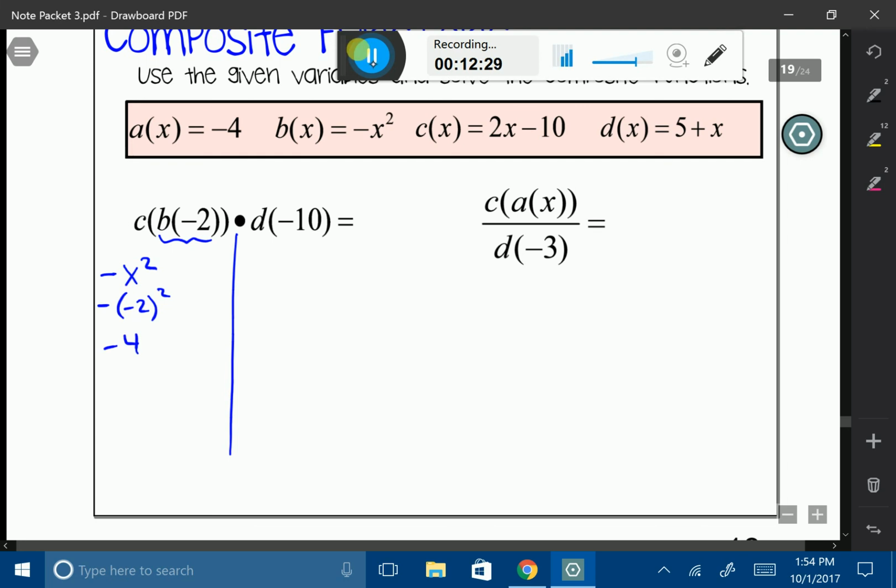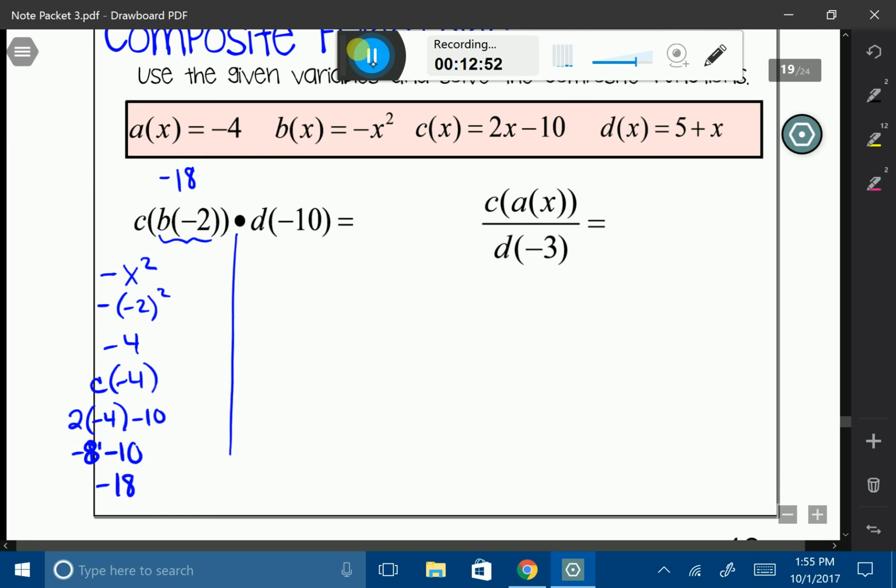And then I want to find C of negative 4. That's going to be 2 times negative 4 minus 10. So negative 8 minus 10, that's going to give me negative 18. So my top one's going to be negative 18. Okay, and then I want to know what is D of negative 10.